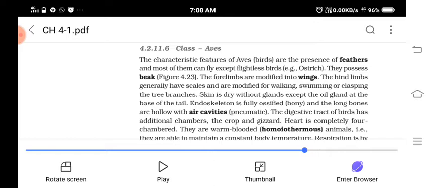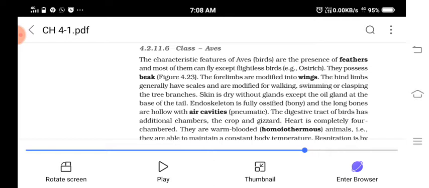Then skin is dry without any glands, but there are oil glands. Other glands are absent, but oil glands are there at the base of the tail. You would have seen sometimes these birds sitting and taking something from their tail portion and spreading it to their feathers. Actually, they are spreading the oil from the oil gland to different parts of the feathers.